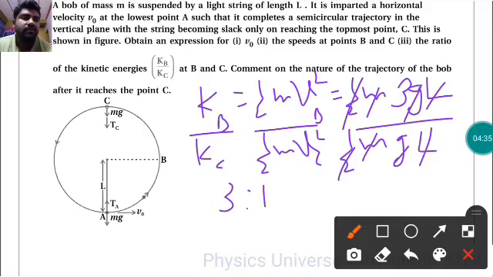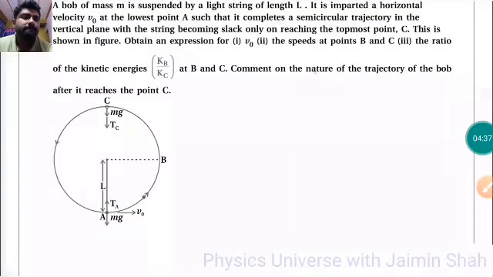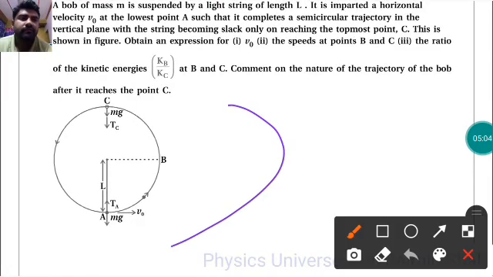Now another question. Comment on the nature of the trajectory of the bob after it reaches the point C. During that portion, if the string comes out, it will be like a parabola, like in this direction. Okay, it is going in the upward direction, sorry for that. So it is going in this upward direction.